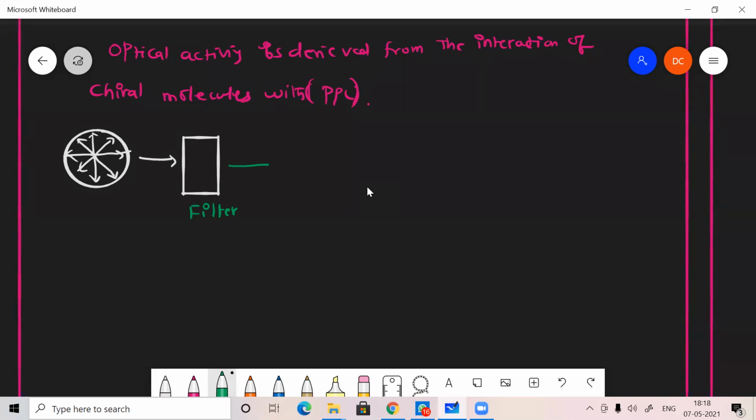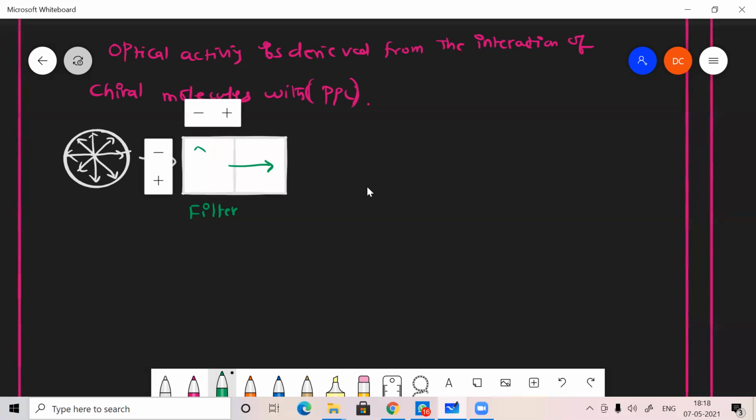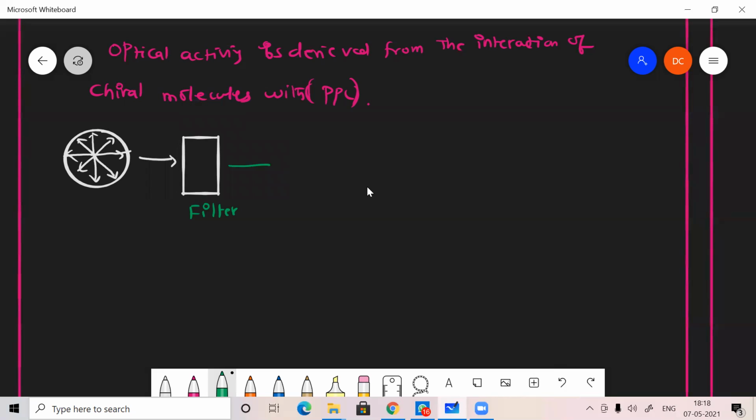Say, it will allow only this directional light, and any other direction will be filtered out by this filter.